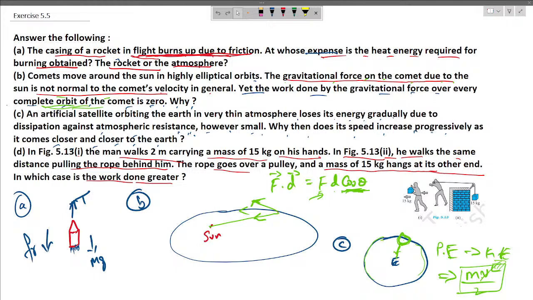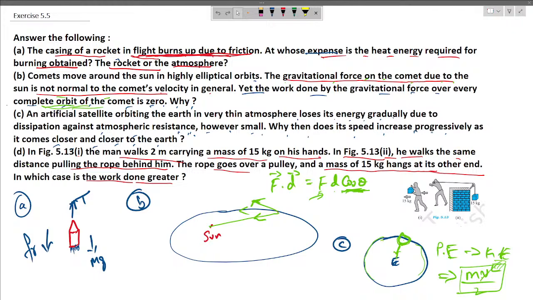Now the B question is, comets move around the sun in highly elliptical orbits. The gravitational force on the comet due to sun is not normal to the comet's velocity in general, yet the work done by gravitational force over each complete orbit is 0. Why? So gravitational force is conservative in nature, and it is not a path function, it is a point function. So on a complete circle its work is going to be 0. The work done by gravitational force over a complete orbit is 0, because the gravitational force is conservative in nature, and net work done by a conservative force over a closed path is always 0.